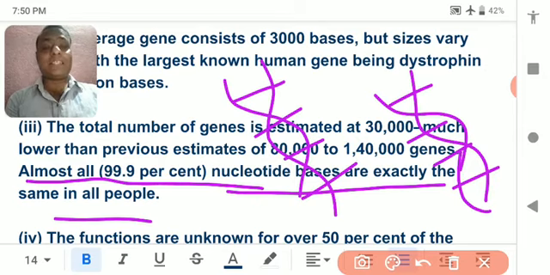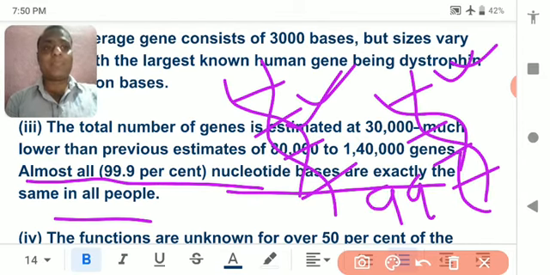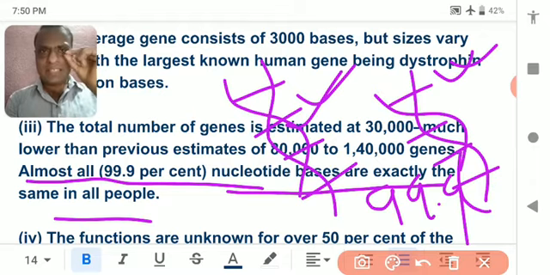And how much is equal? It is about 99.9% equal. Means I and you vary by just 0.1% in nucleotide base pairs. Understood? There is very little difference between both of us.